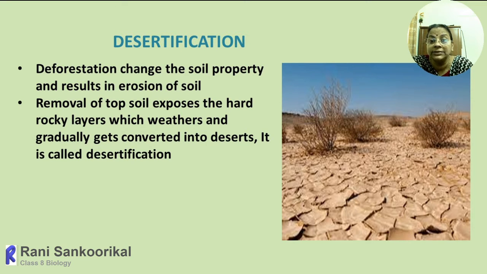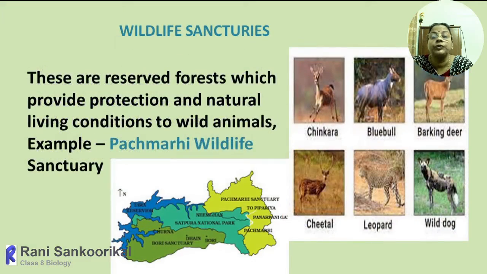That is called desertification. Gradually, the whole forest area may transform into a desert without plants, animals, microbes, and other organisms. So it is our responsibility to protect the whole area.